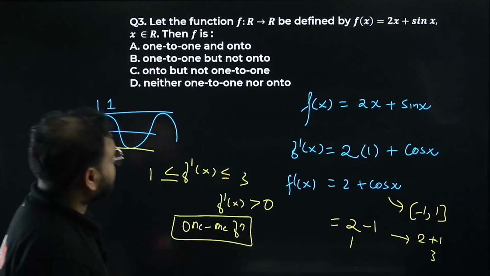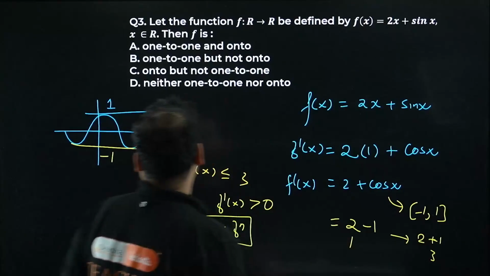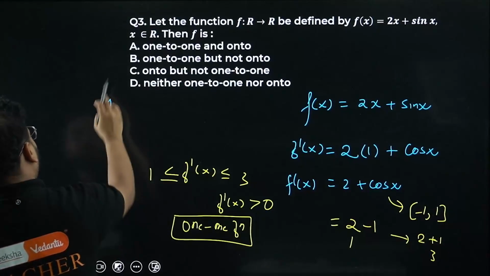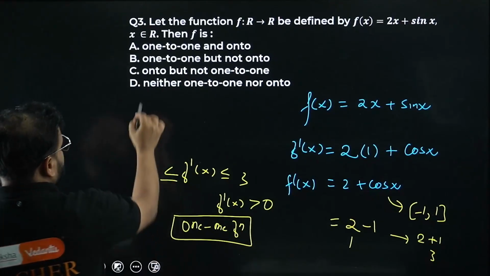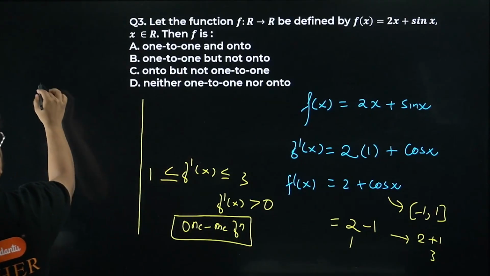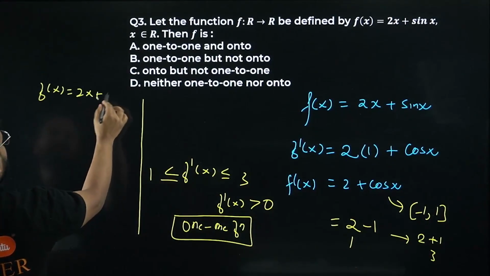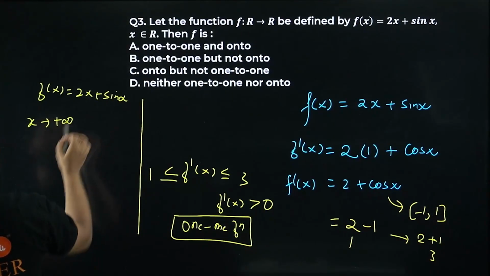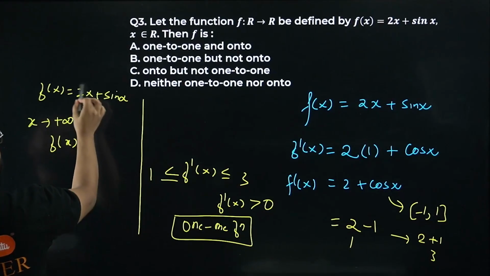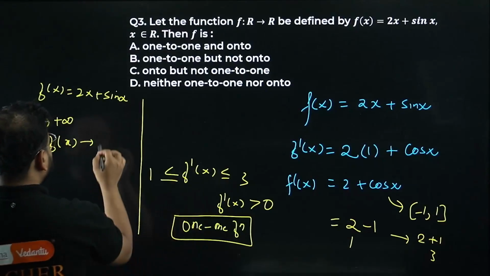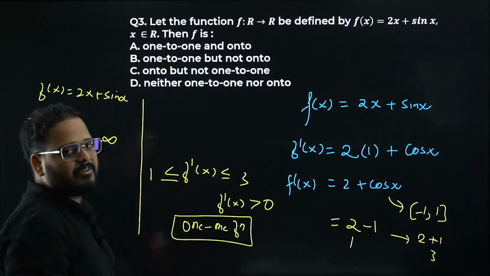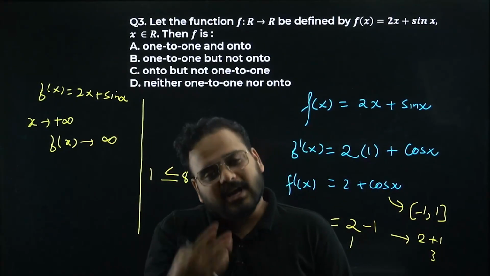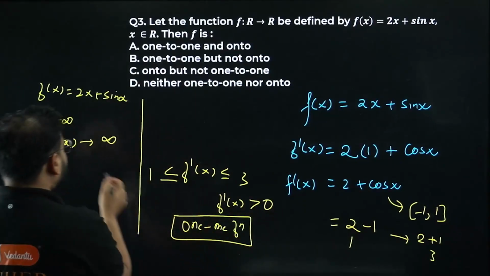Now check for onto. We use method number 3 for the onto function also. Have a look. In f(x) = 2x plus sin x, substitute x as plus infinity. What will happen to this function? Twice infinity will become infinity only. And sin x will be between -1 and 1. If you add -1 to infinity, it remains infinity. If you add +1 to infinity, it remains infinity. So f(x) tends to infinity.